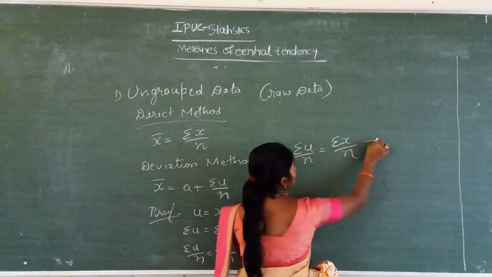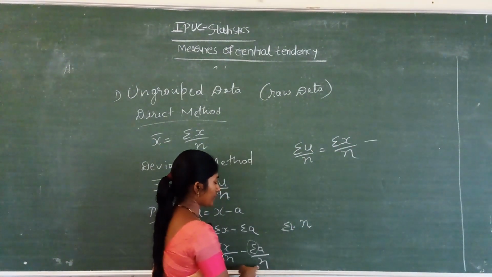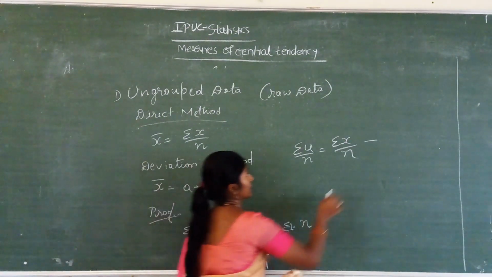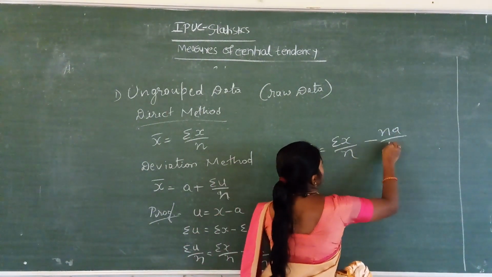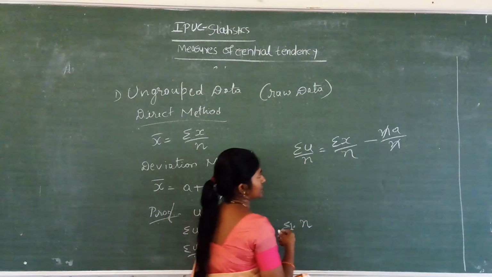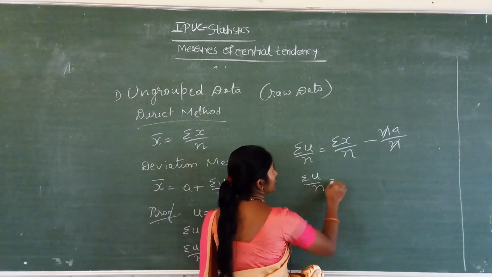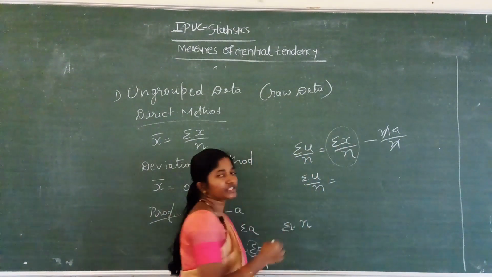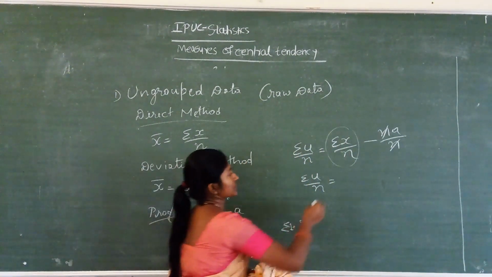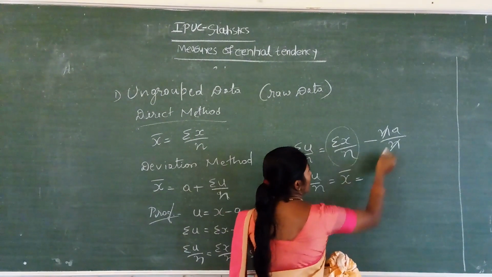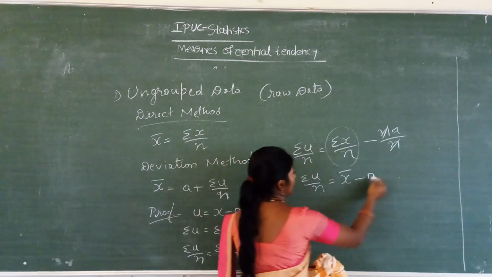here summation a divided by n means n a divided by n, where n cancels. Then summation u divided by n equals summation x divided by n, which is x bar, minus a.